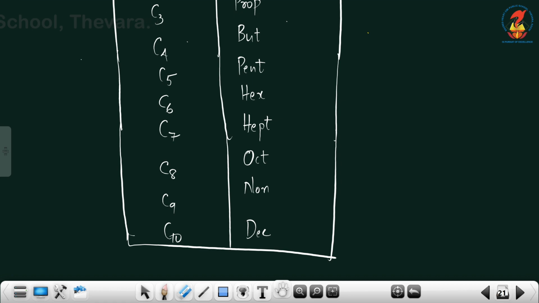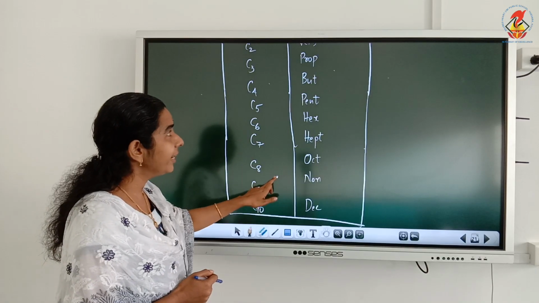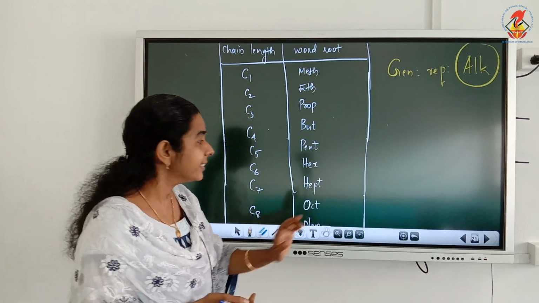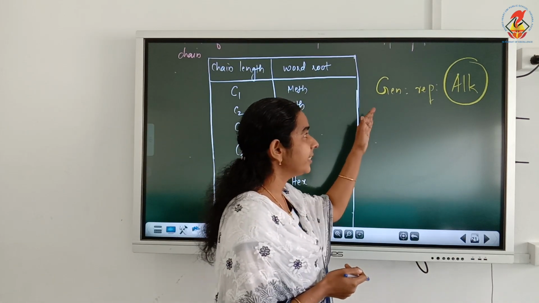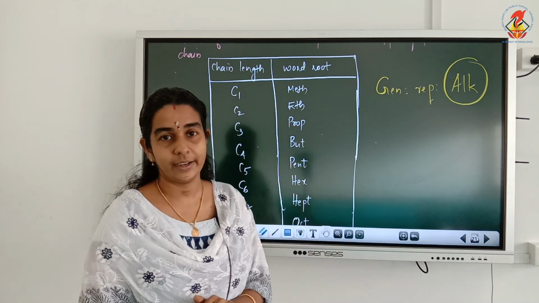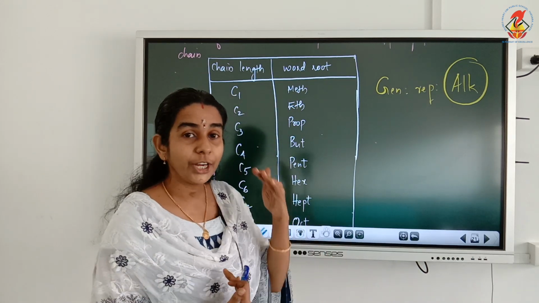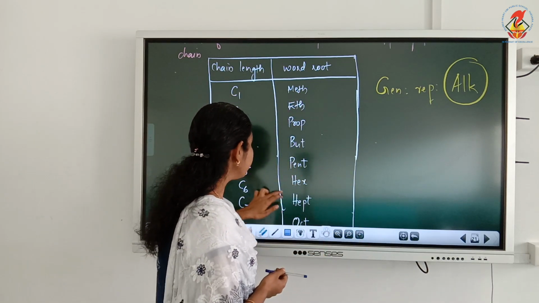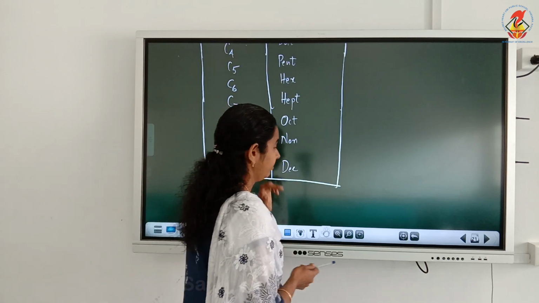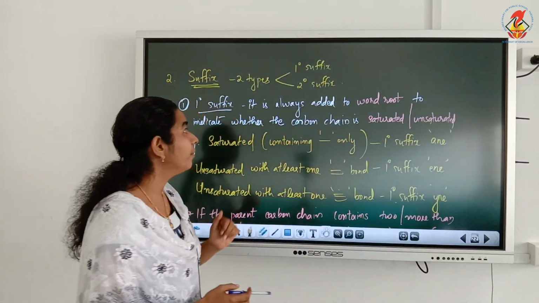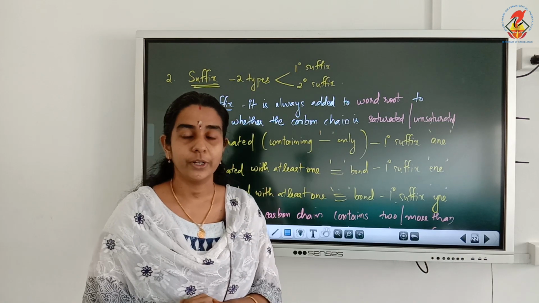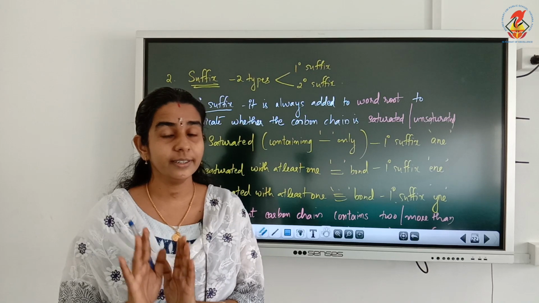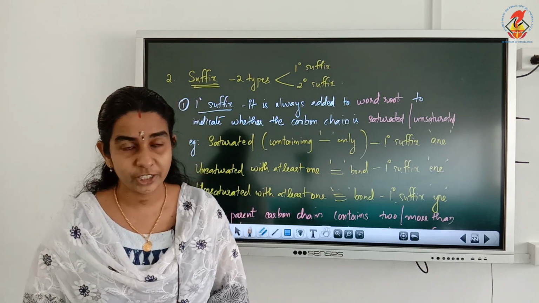So how can we represent generally the word root as meth, eth, prop, but, pent, hex? Yes, it is alk. So the general representation of the word root is alk. Meth, eth, prop, but. Generally we can call it alk. Now, that is about word root. So remember, word root represents the number of carbon atoms present in the principal chain or the parent chain.